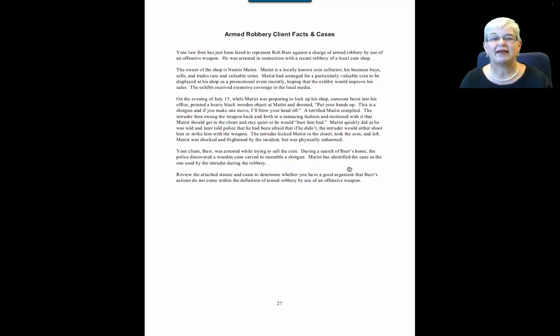Mattis did as he was told and later told police that he'd been afraid that if he hadn't, the intruder would either shoot him or strike him with the weapon. The intruder locked Mattis in the closet, took the coin, and left. Mattis was shocked and frightened by the incident, but was physically unharmed. So the question is, can he be charged and convicted with armed robbery?